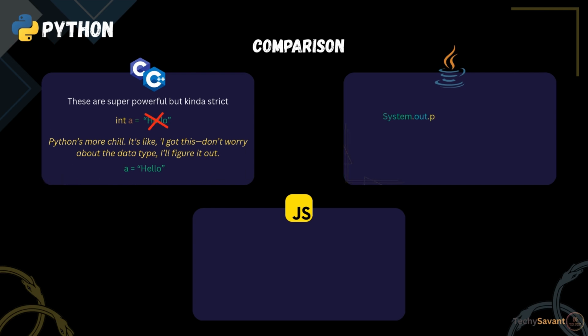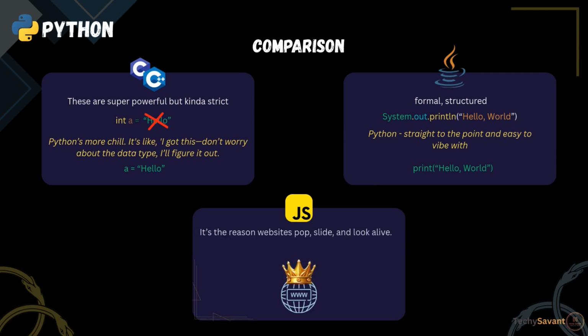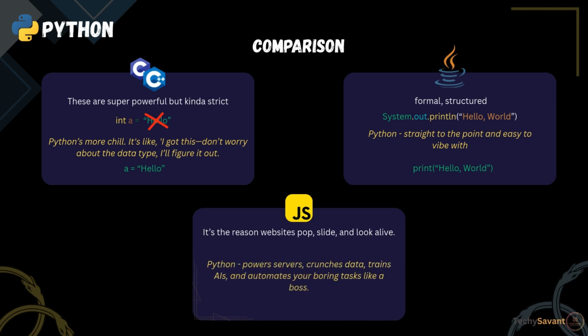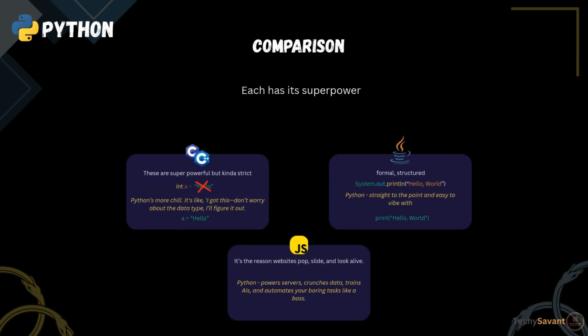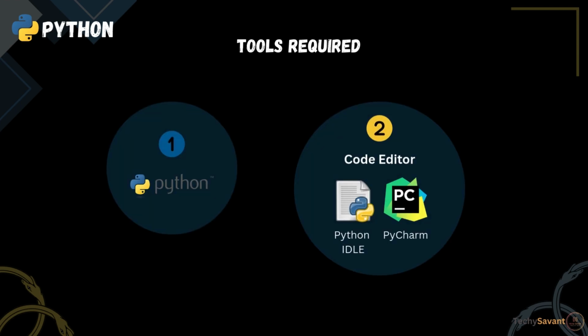Next up, Java. Java is like the guy in a suit. Formal, structured, talks a lot, just look at the syntax. Python. It's in a hoodie and slides, straight to the point and easy to vibe with. Now what about JavaScript? Well, JavaScript rules the browser world. It's the reason websites pop, slide, and look alive. Python, on the other hand, is a back-end beast. It powers servers, crunches data, trains AIs, and automates your boring tasks like a boss. Each has its superpower, but if you're just getting started or want a jack of all trades, Python's an awesome pick.